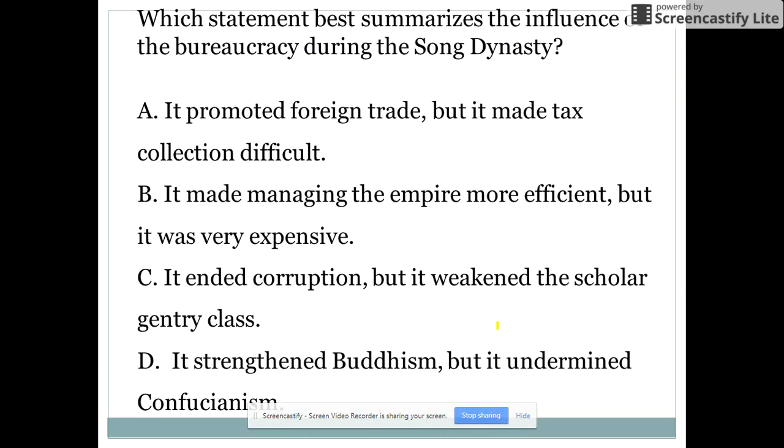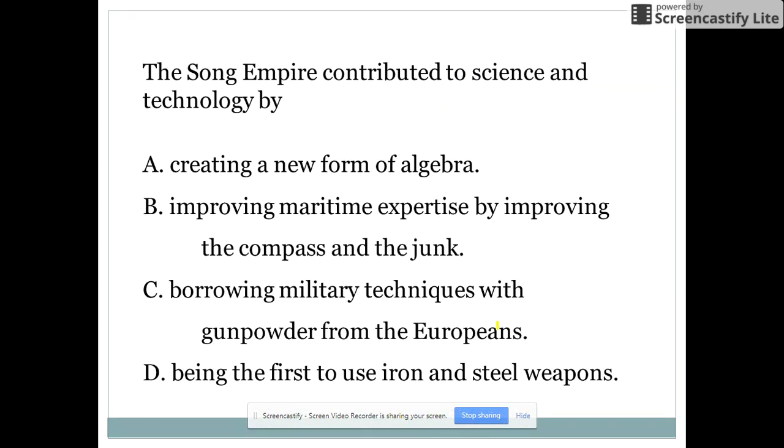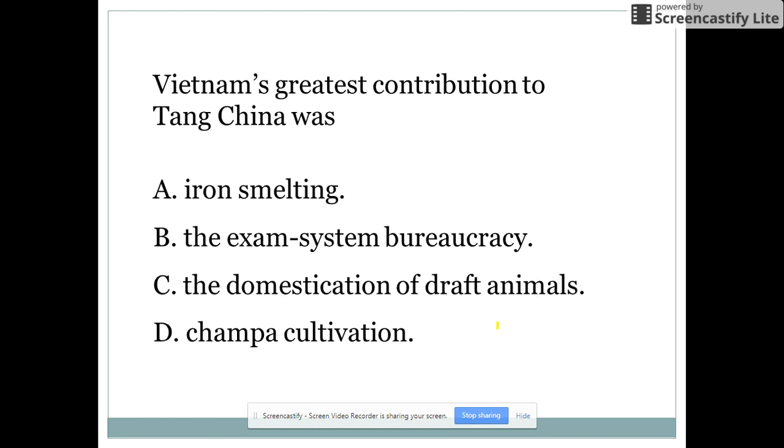Okay, there are some questions for y'all so that y'all can test your knowledge. Like I said, go back, pause it, read them. If you have questions about the answers, ask me or Miss Presley.